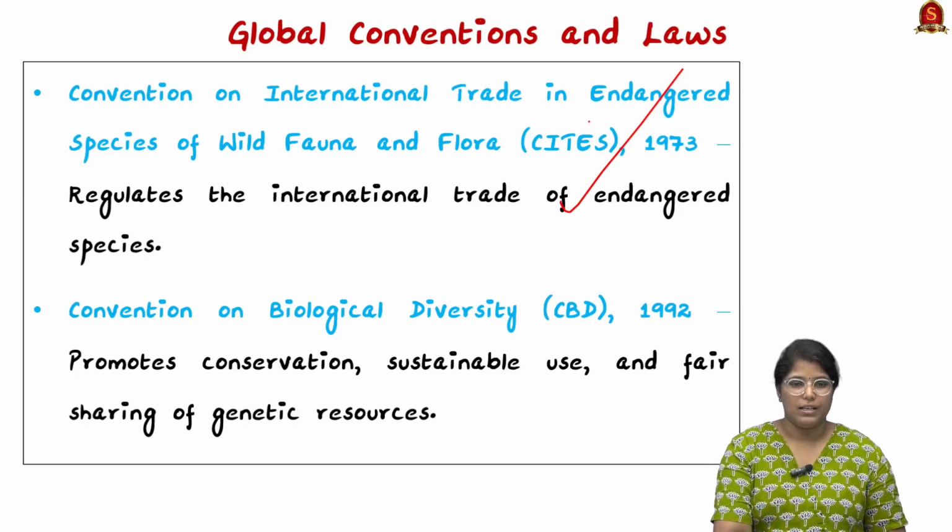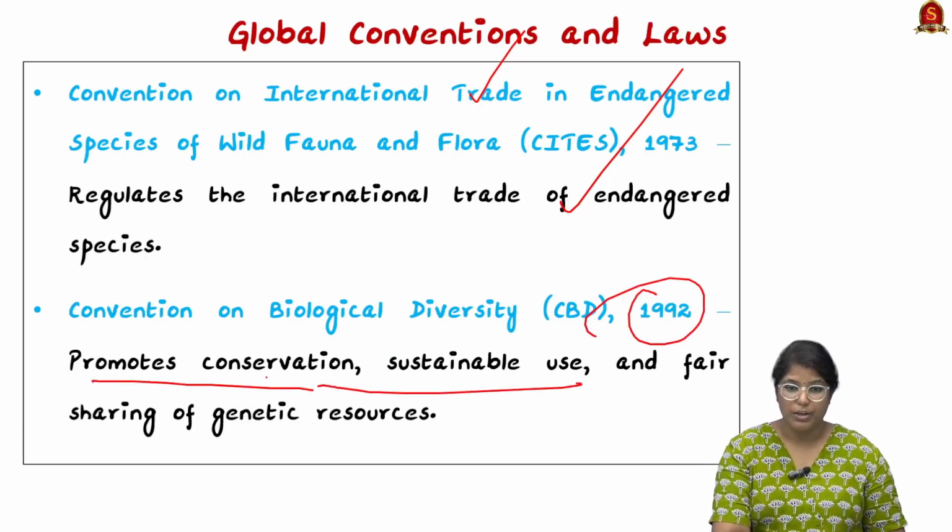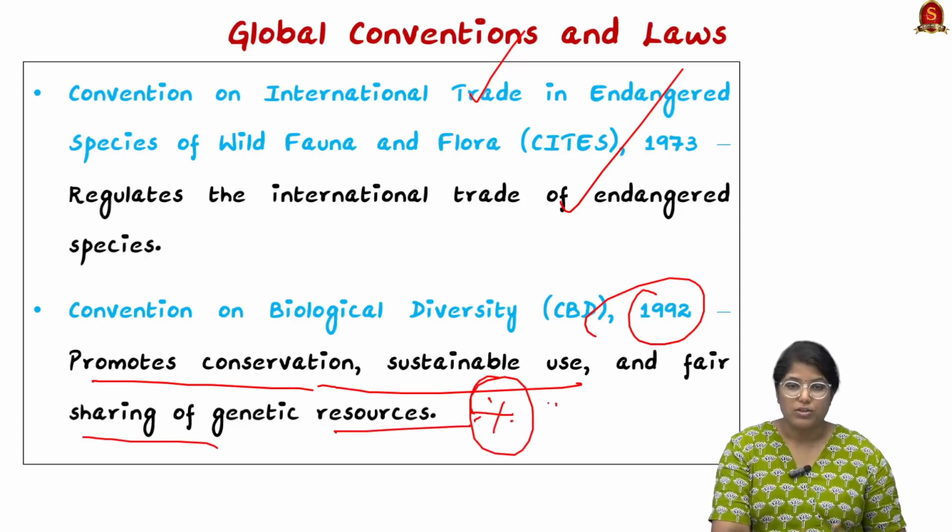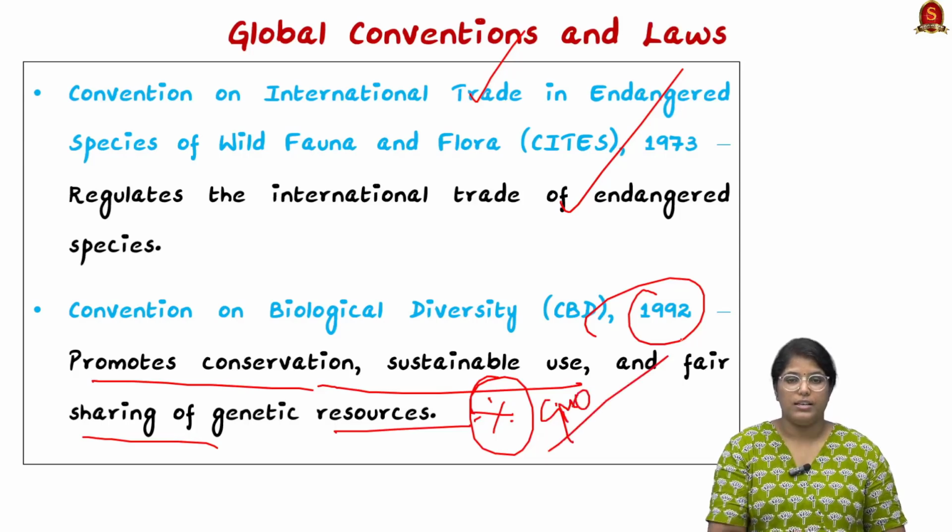Then we have the CBD, the Convention on Biological Diversity. This came in 1992. It promotes conservation, sustainable use, and fair sharing of genetic resources. This is a very important thing, and based on this only, the GMOs, the genetically modified organisms, are actually regulated.